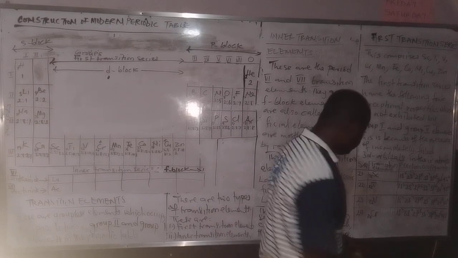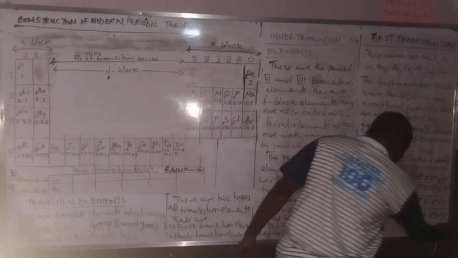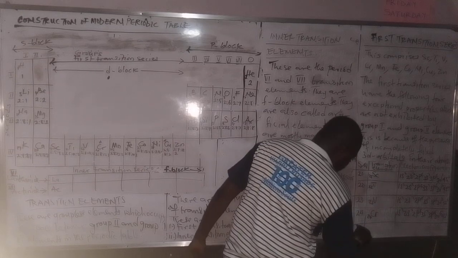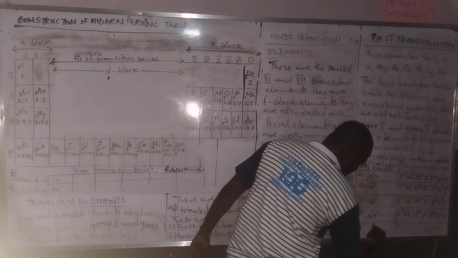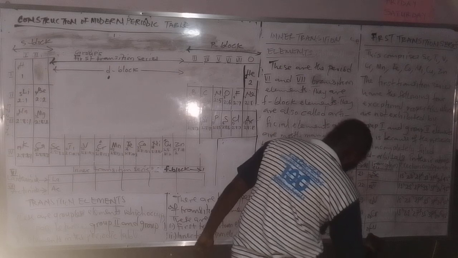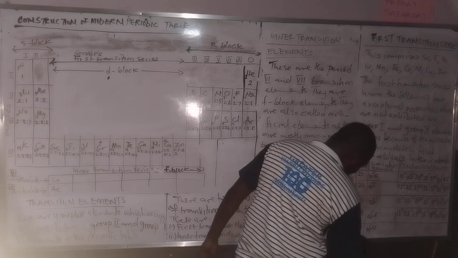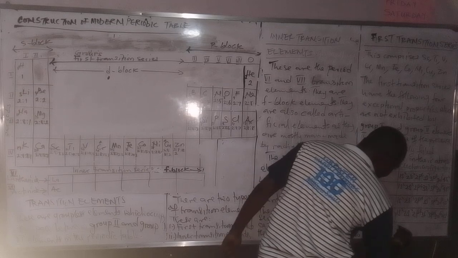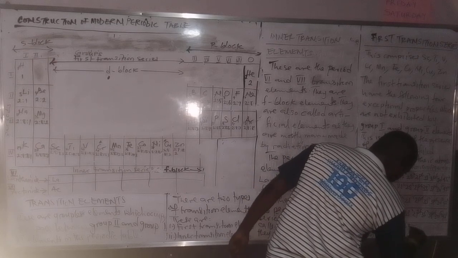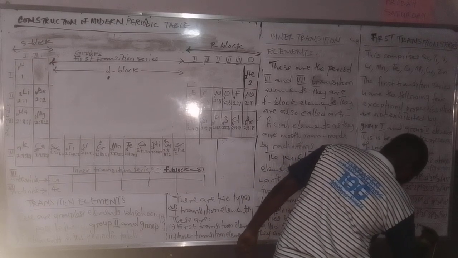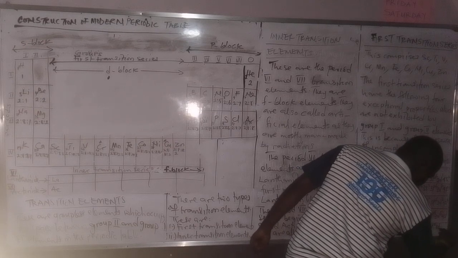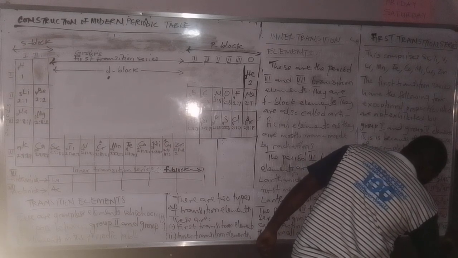Copper 29 has 1s2, 2s2, 2p6, 3s2, 3p6, 3d10, 4s1.